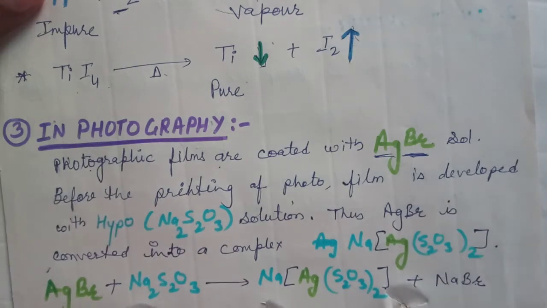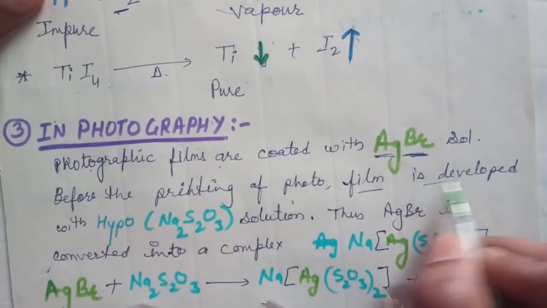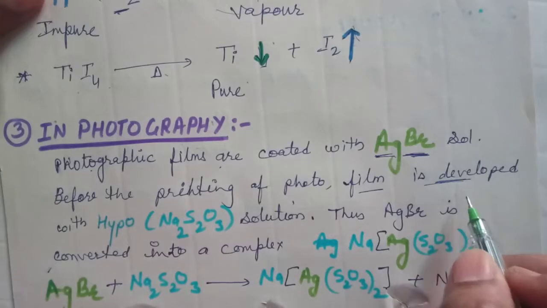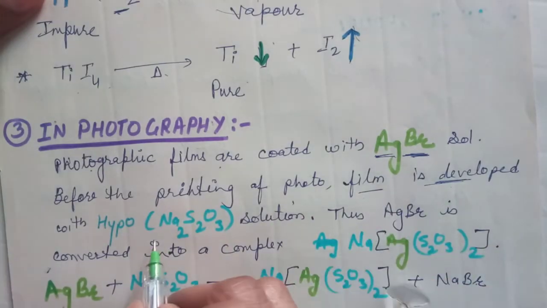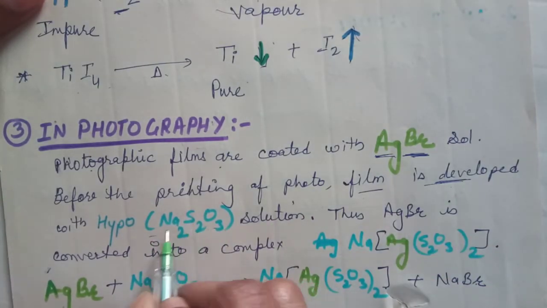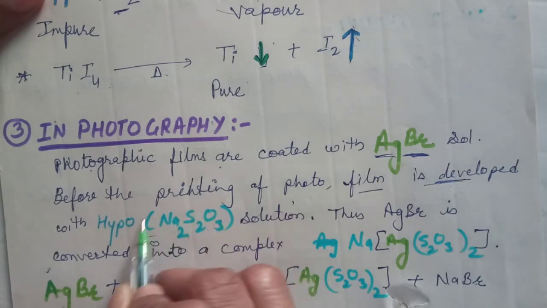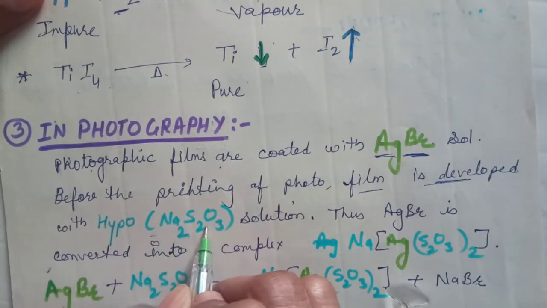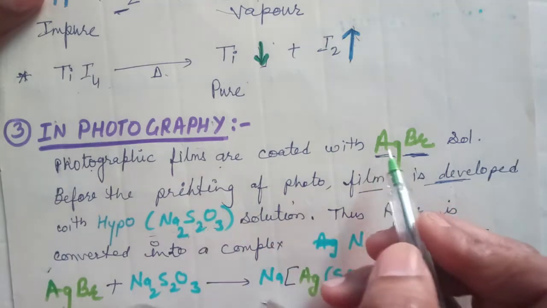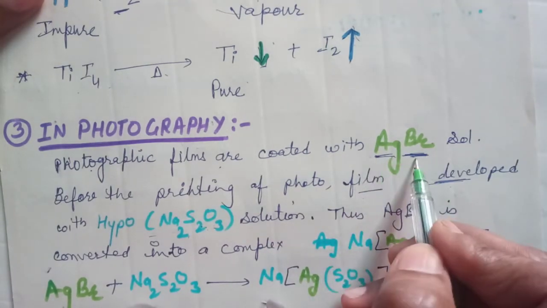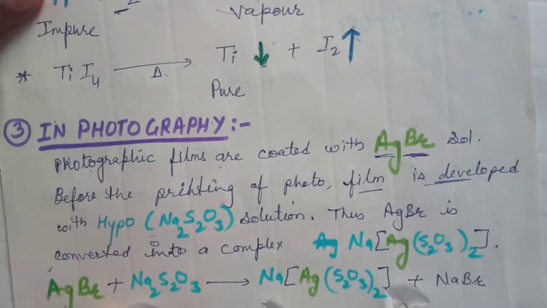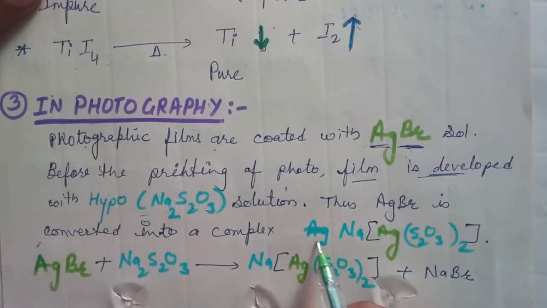To print the photo, first of all, the film has to be developed. To develop the film, hypo solution is used. Hypo solution means Na2S2O3. It is known as hypo. This hypo solution reacts with AgBr and makes a hard complex